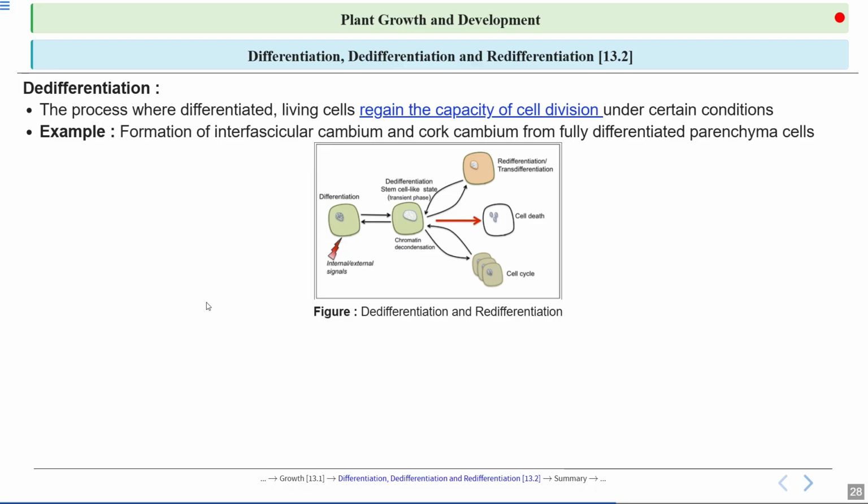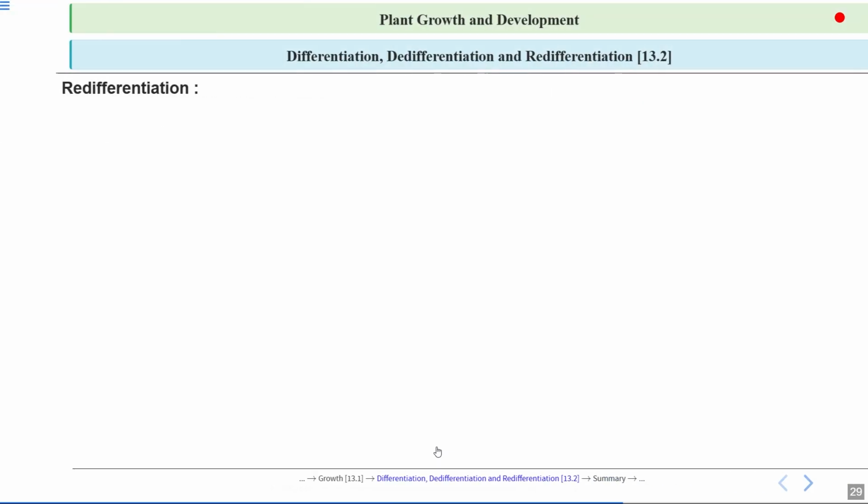In this picture we can see dedifferentiation and redifferentiation. This is how internal signals lead to differentiation. Then this differentiated cell gets dedifferentiated, reaching a stem cell like state or transient phase. Then how redifferentiation or transdifferentiation takes place, let's talk about in later slides.